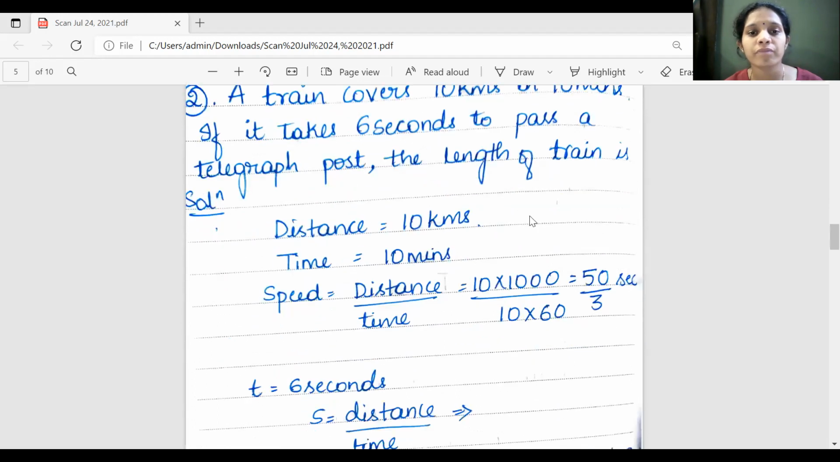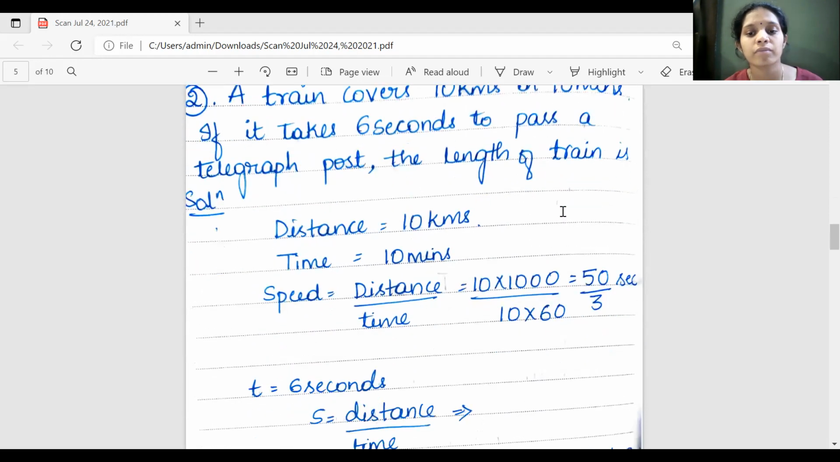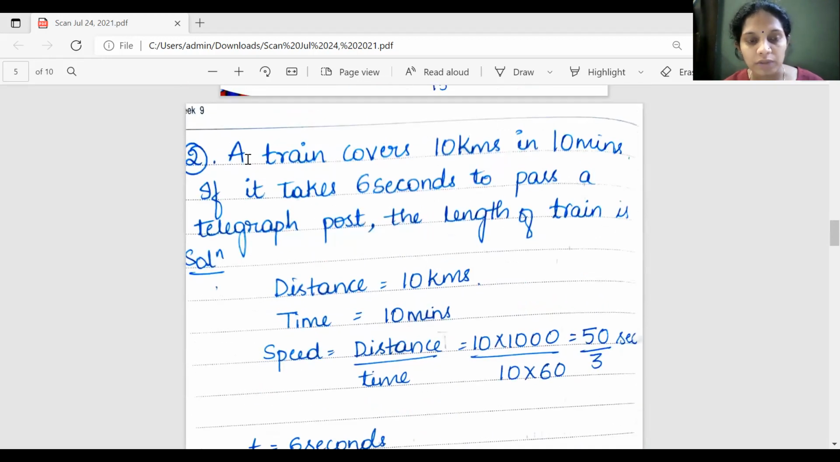Another problem. A train covers 10 kilometers in 10 minutes. If it takes 6 seconds to pass a telegraph post, what is the length of the train? Let me repeat the question once. A train covers 10 kilometers in 10 minutes. Distance 10 kilometers, time 10 minutes. One part of the question is over.